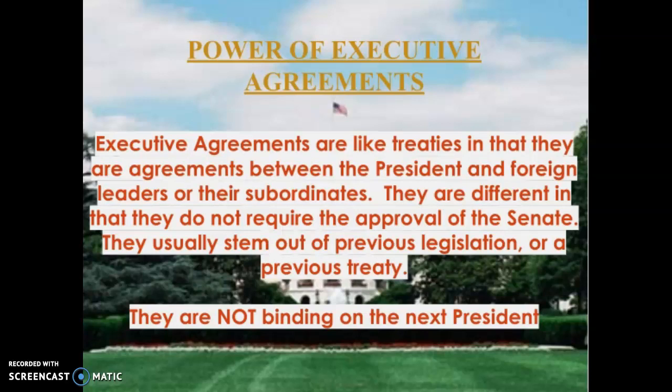The president can and often does go to Congress and ask Congress to approve his executive agreements. An example is an agreement the president recently made with Mexico and Canada on free trade. And the reason that he does this is to get the buy-in and the approval of Congress on very important things. An executive agreement is not binding on the next president, unlike the executive order.